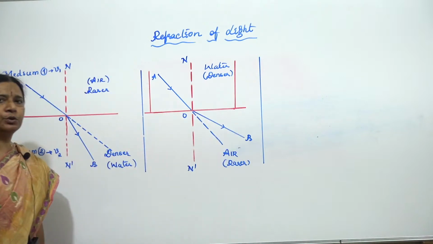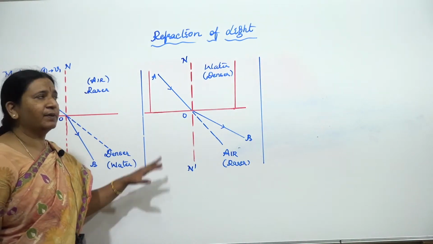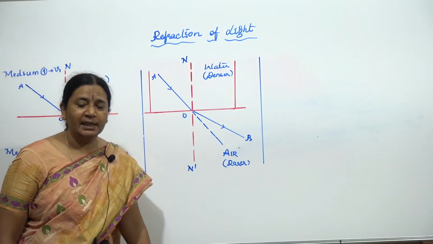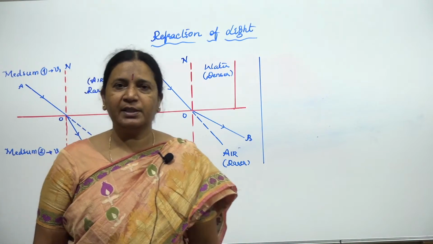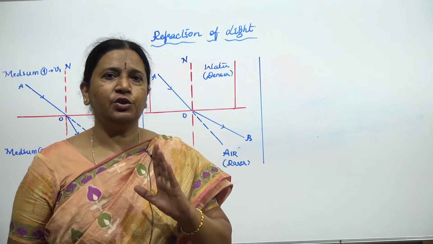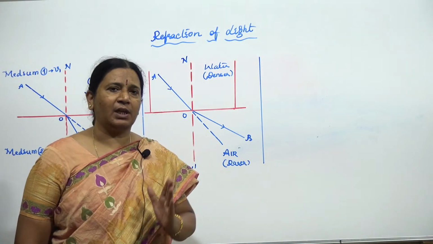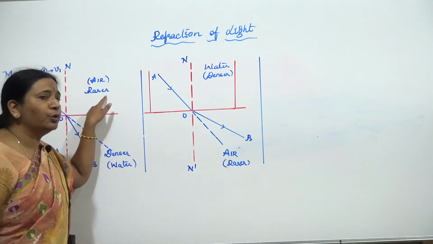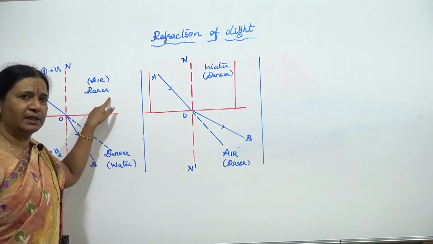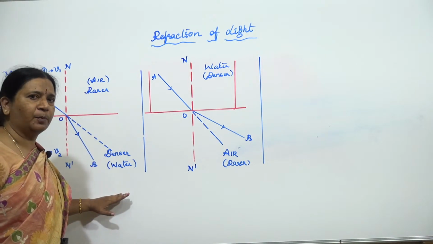We are going to call this phenomenon refraction of light. So what is refraction of light, children? Basically the deviation of light from its path whenever it travels from one homogeneous optical medium to another optical medium.